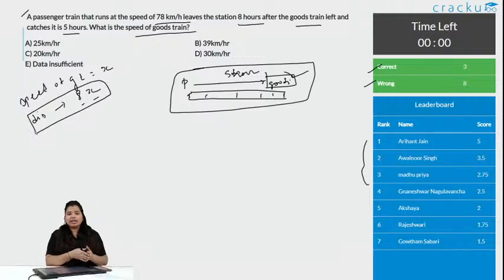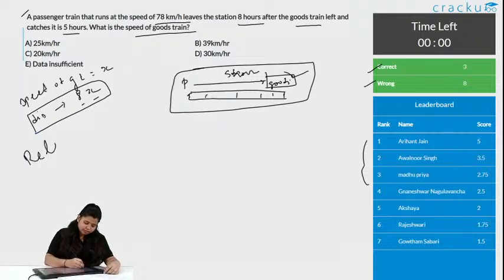Now, after 8 hours what train started? The passenger train started. So, what we need to calculate now is the relative distance, as this train is moving and that train is moving, and they are moving in the same direction. So, it gets subtracted, as whatever distance it is covering, the other is again moving a little bit ahead. So, here comes the concept of relative speed. When they are moving in the same direction, it gets subtracted.